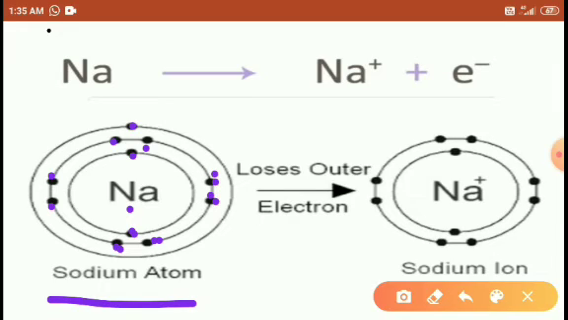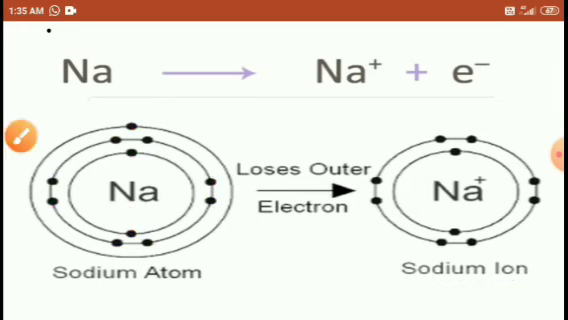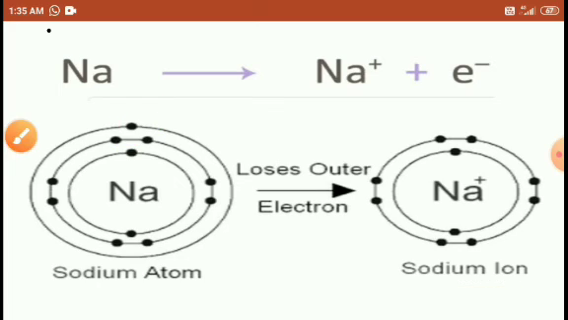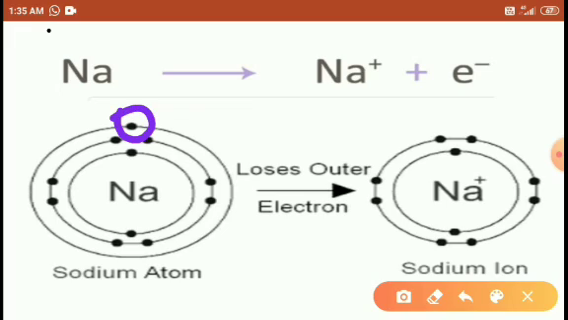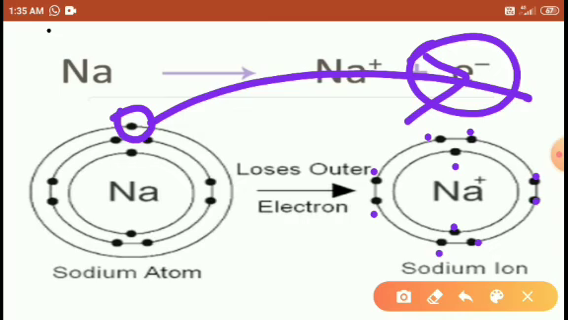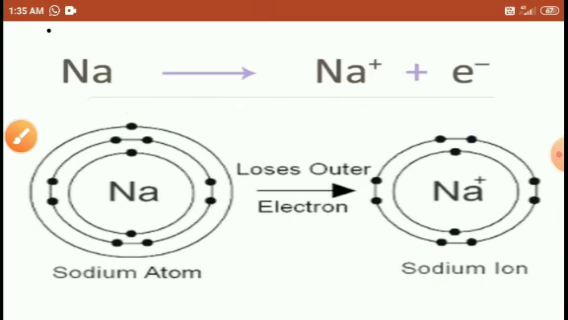Okay, students, what happened here? Sodium loses 1 electron. This electron is removed from the sodium and is here. Then look at how many electrons are left here: 1, 2, 3, 4, 5, 6, 7, 8, 9, 10. 10 electrons are left.